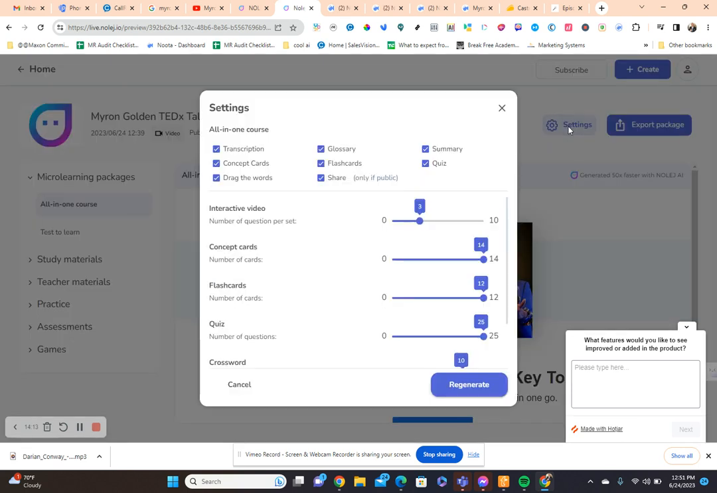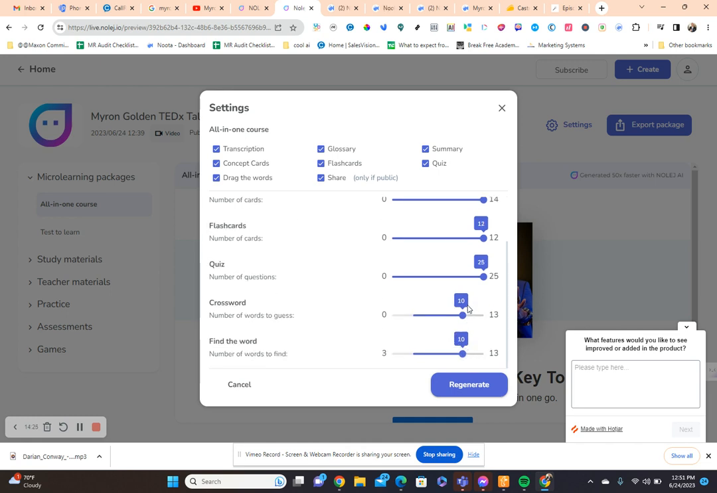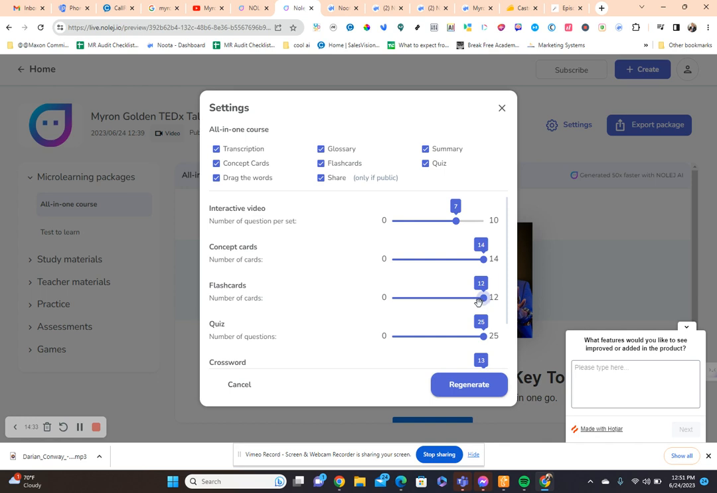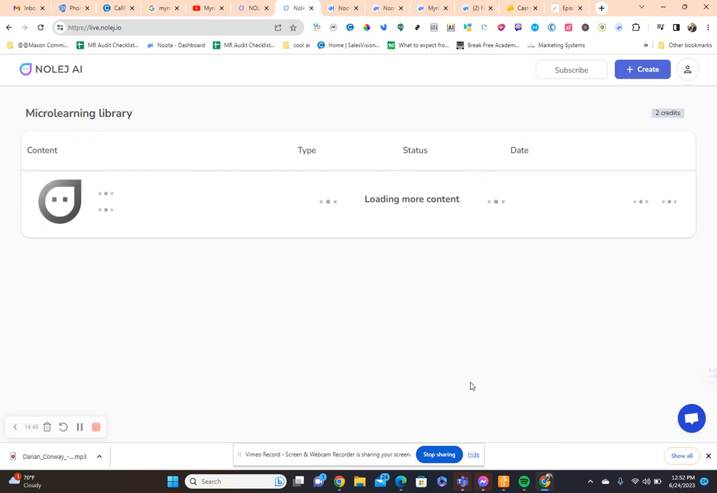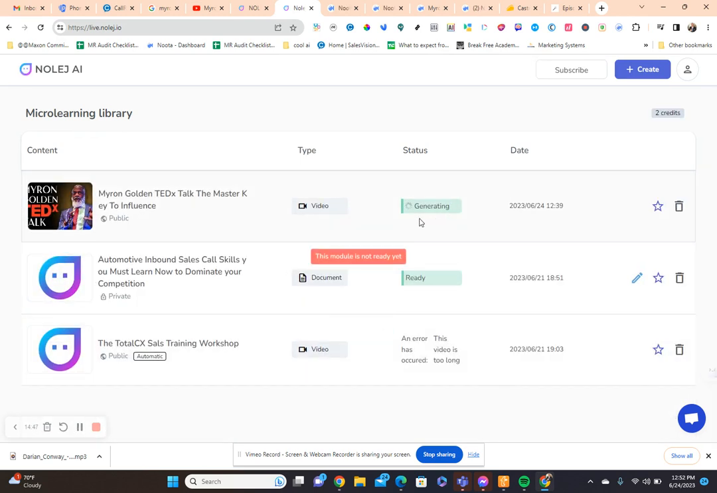Let's try it. So I'm going to click on settings and number of questions per set. Let's go about 7 questions. And let's see, a crossword, number of words to be guessed. Let's do 13. Find the word. Let's do 13 words. Flashcards. Okay. Anything else I could do? Let's regenerate this. Let's see what we get. Give it a moment. It's loading more content. It's generating.